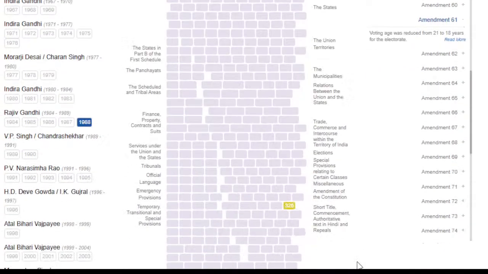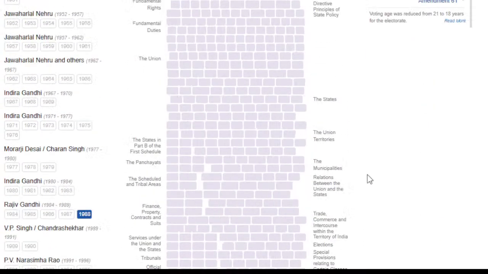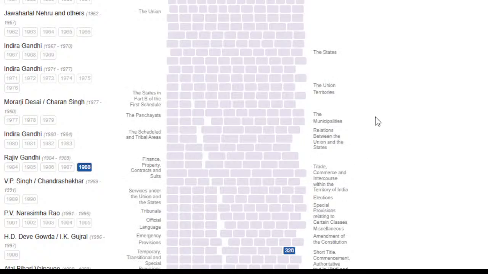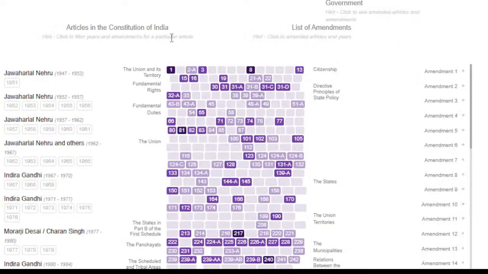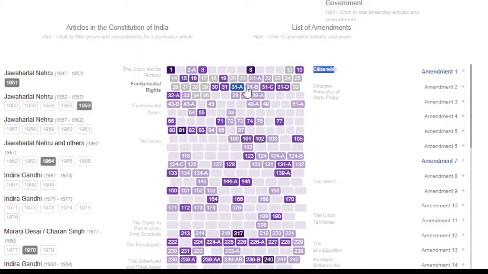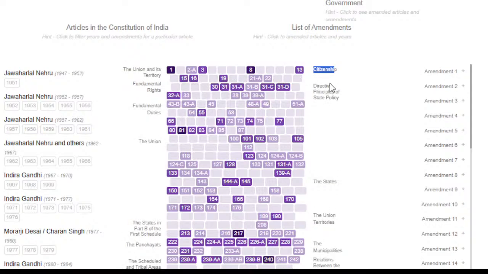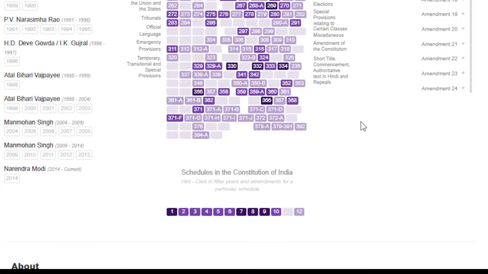It is written right here. You can see 326. If you click on 326, it comes up like that, right? Similarly, if you reset it, you can see the citizenship, union territories, all these aspects are also mentioned in this resource. Okay, so this is made by whom?